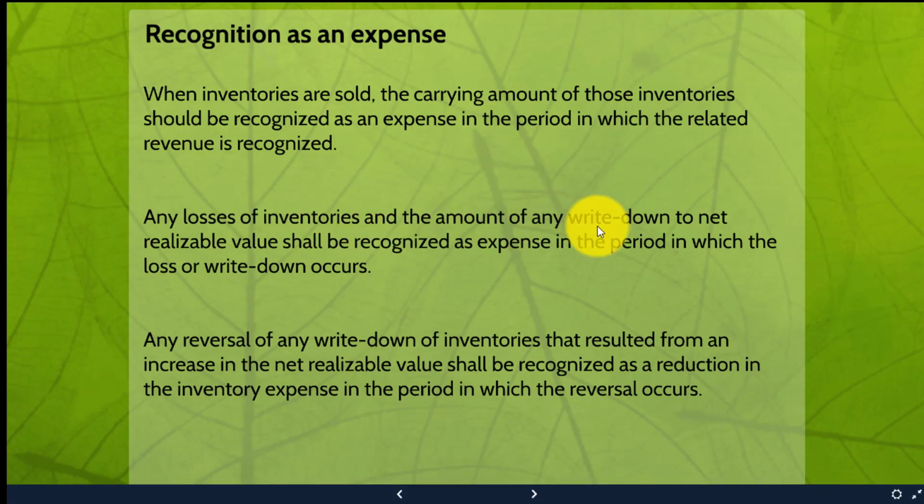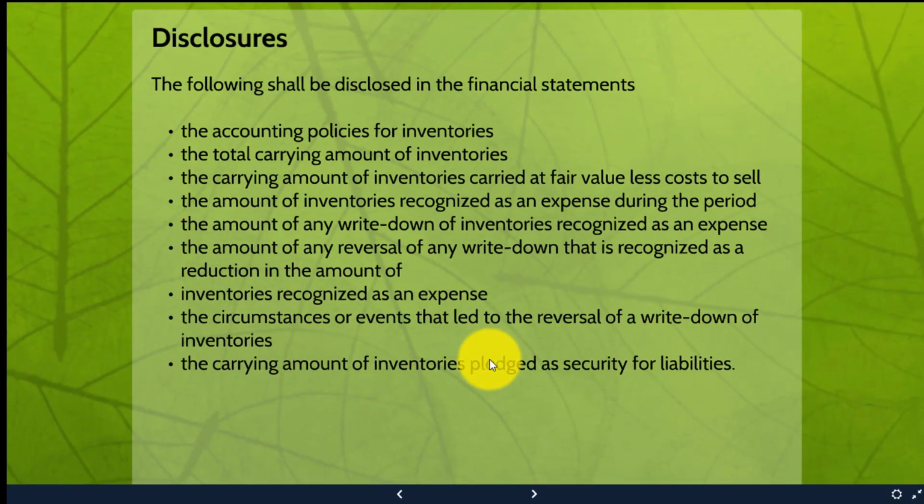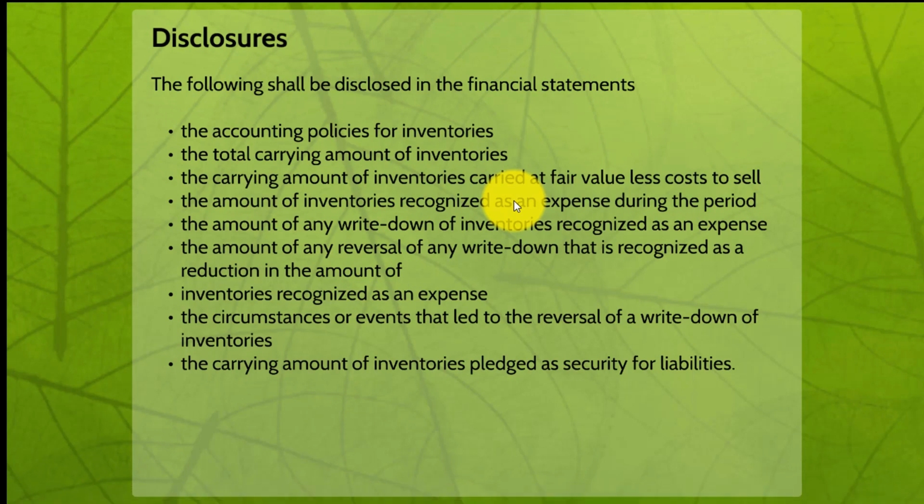Losses, meaning the write down to the net realizable value, shall be recognized as an expense and reversal will be treated in the same manner. And lastly, the disclosures: the accounting policy for the inventories, the total carrying amount of the inventory, the carrying amount of inventory carried at fair value less cost to sell, and any write-off. So this was the nutshell of our last lecture, and we learned these things about the international accounting standard.